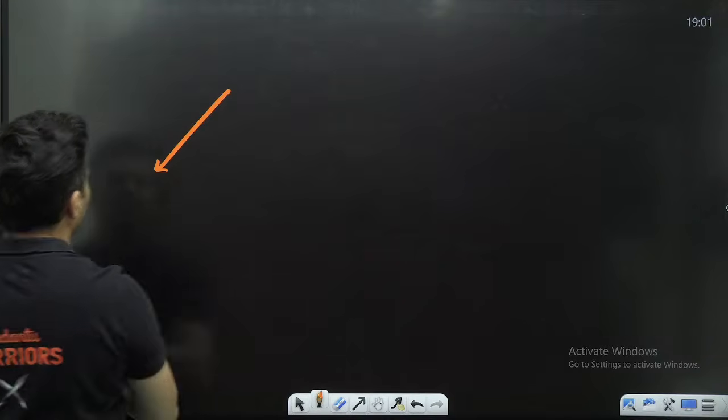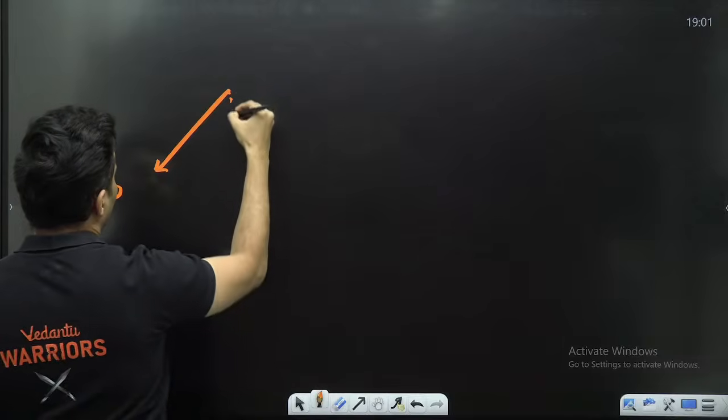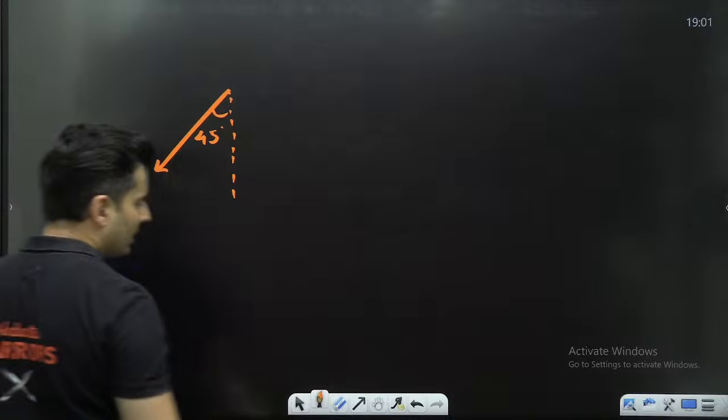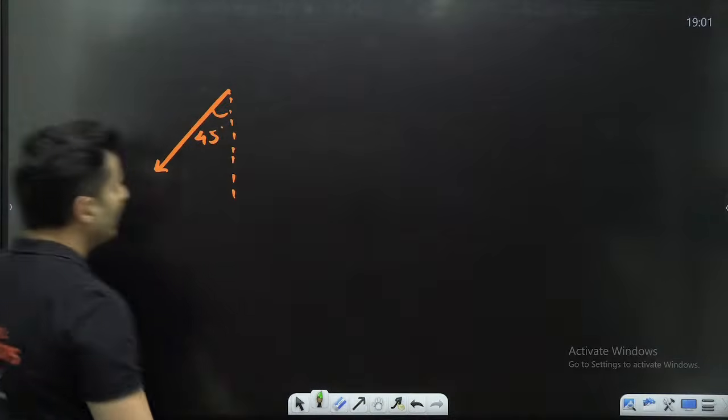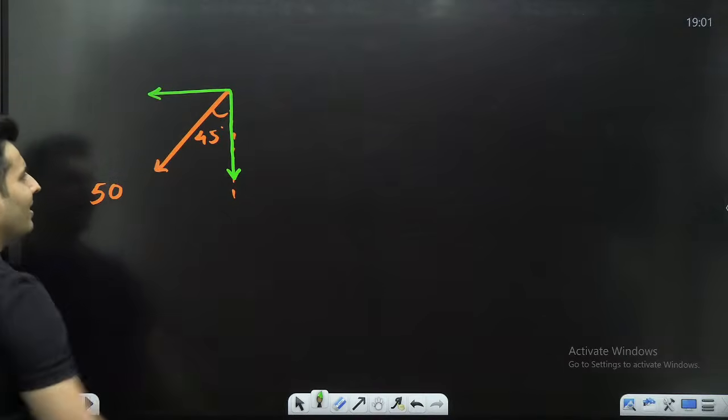Imagine there is a vector whose magnitude is 50, and it is making an angle of 45 degrees like this. So what I will do, I'll split it into components. One component here, another component over here.